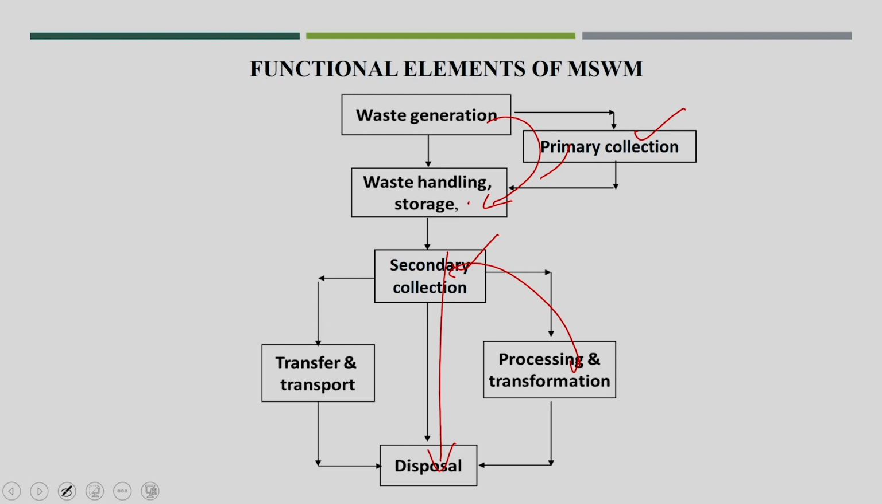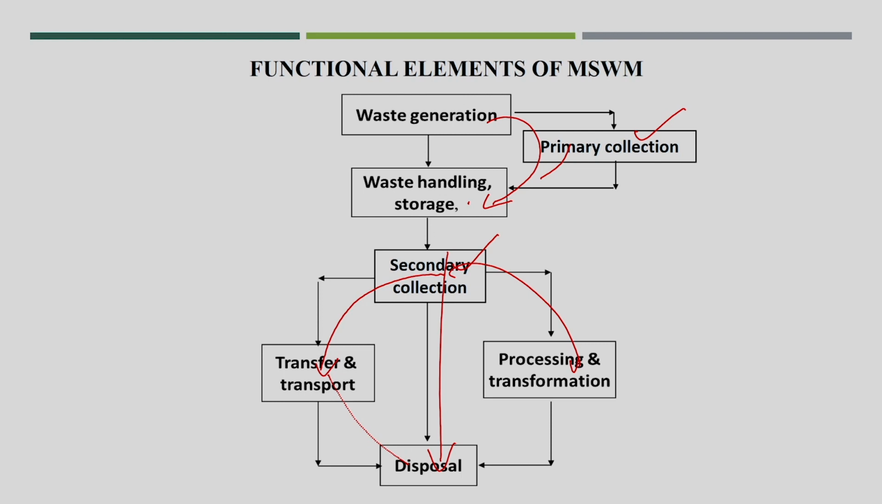Transportation will come up when the storage or dustbin location, or the secondary collection, goes up to transfer stations. Because cities are getting bigger and bigger, some cities will have a transfer station where a large amount of waste is collected at one location and then goes to the disposal site or any treatment facility.